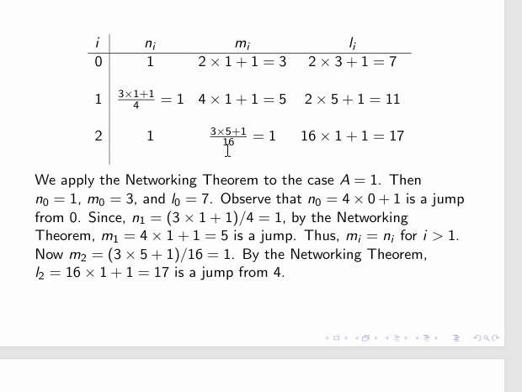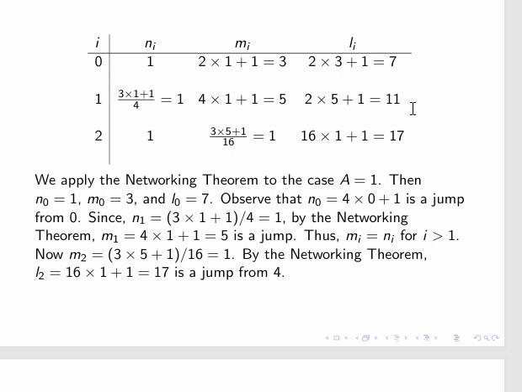And by the networking theorem, this will be 16 into 1 plus 1, which is 17. So you see the jumps have propagated: 1, 5 and 17. These are all jumps. And everywhere else it is 2 into the previous one plus 1, okay? So this is 2 into 3 plus 1, this is 2 into 5 plus 1 equal to 11, like that.